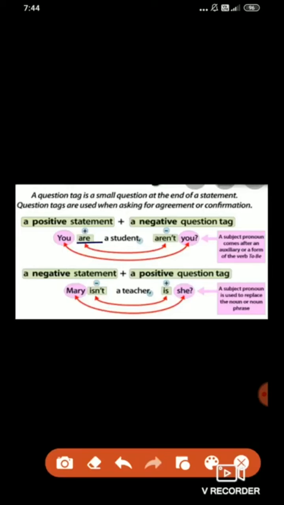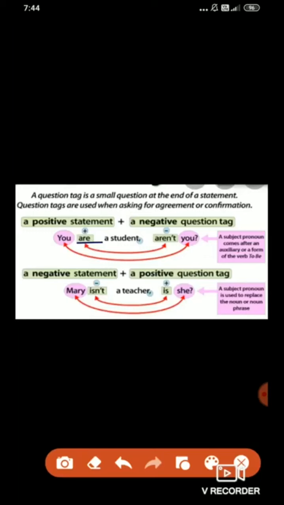Now can you tell me, in the sentence You are a student, is the sentence positive or negative? Very good. It is a positive statement, or you can say a positive sentence. Why a positive sentence?